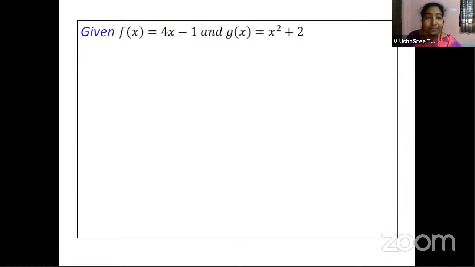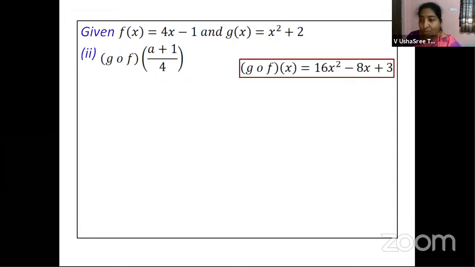You are defined with the functions, that is f of x and g of x. Then g circle f of a plus 1 by 4. Just now we have calculated g circle f of x. What is g circle f of x, children? It is also a function, right? Now the function is 16x square minus 8x plus 3. Now this bit can be solved in two different ways. We will first discuss one method, then I'll talk of the other method also, right?